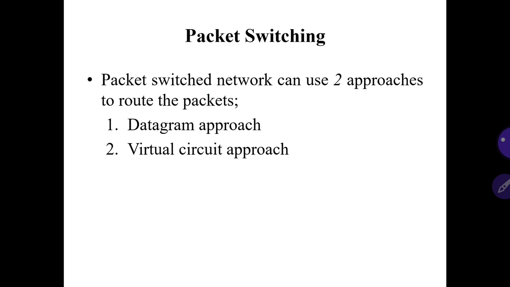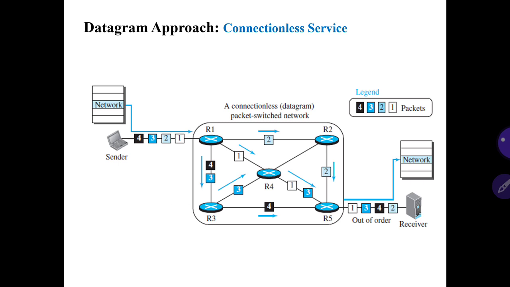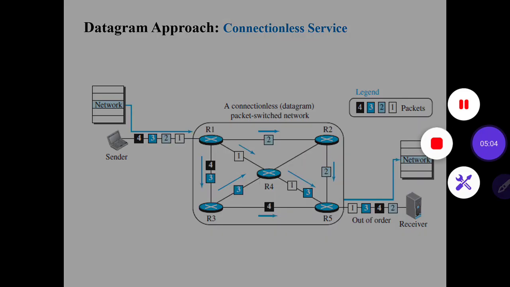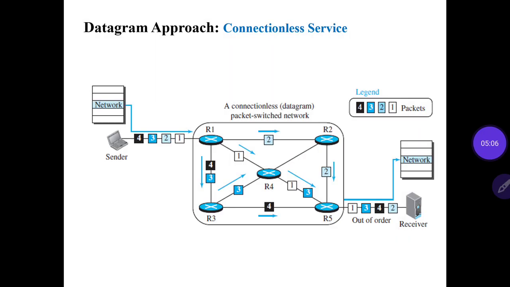Next, coming to packet switching. A packet switching network can use two approaches: one is the datagram approach, and the other is the virtual circuit approach. The datagram approach is a connectionless service. In a connectionless service, each individual packet from the source to the destination takes a different route, so packets are received at the receiver in a different order.